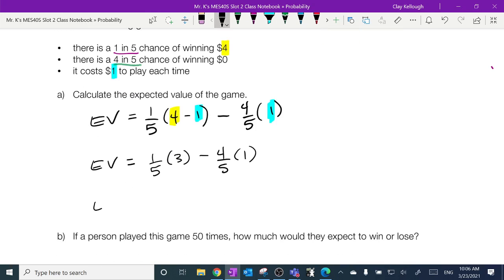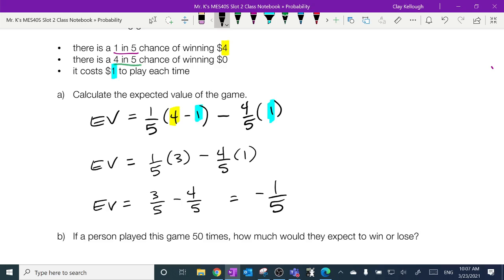And again, those of you comfortable with fractions realize that a fraction times a whole number, you treat the whole number as if it had a denominator of 1, and that's 3 out of 5. Top times top, bottom times bottom. Timesing anything by 1 doesn't change it. And then, what's 3/5 minus 4/5? Well, what happens when you take a bigger thing away from a smaller thing? You're going to get a negative. Negative 1/5. But this is a money question, right?